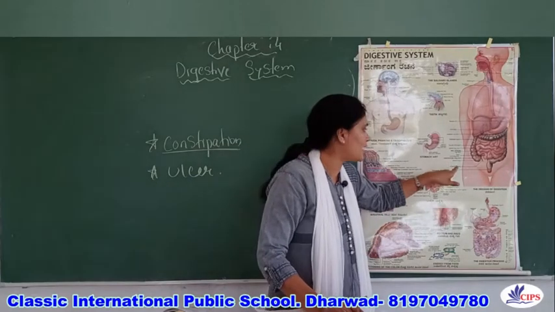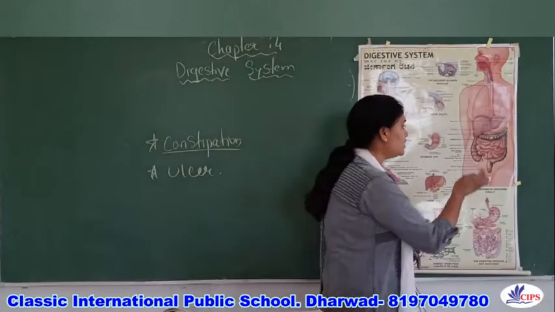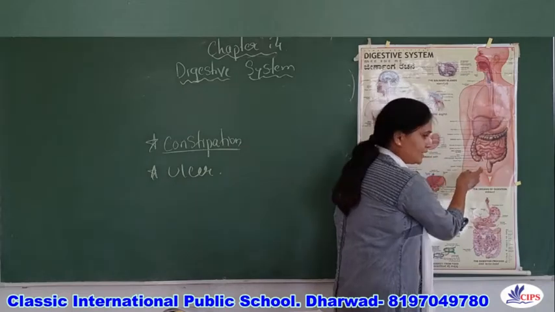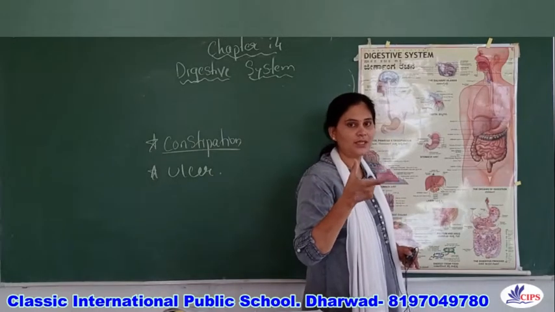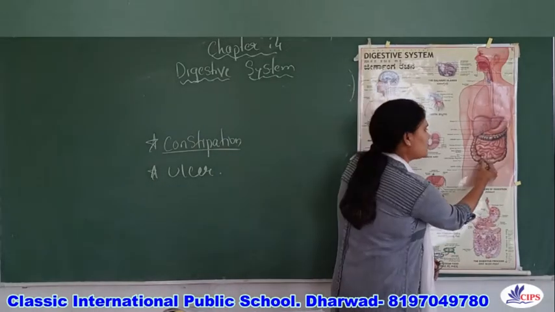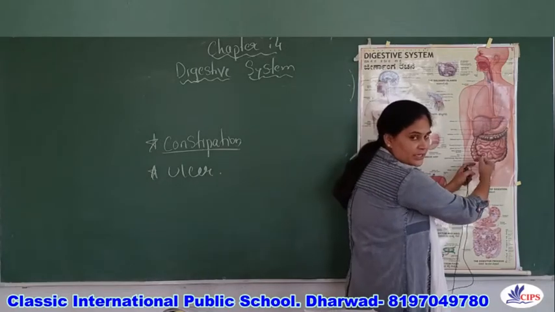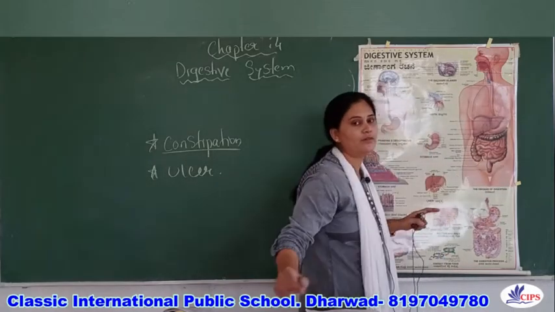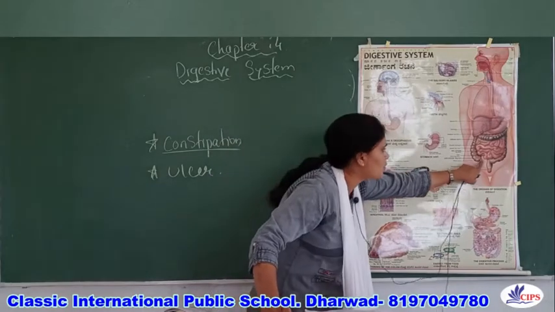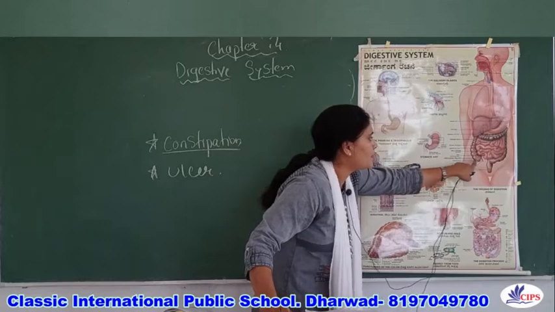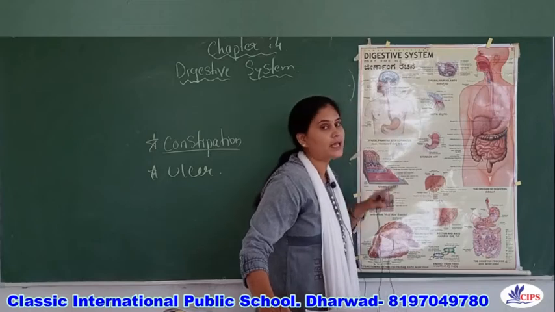So what is the reason for appendicitis? Generally, due to some reason, this appendix gets swollen. Swollen means it grows in size and becomes bigger. When it becomes bigger, it has to adjust the space, and due to that, a person has unbearable pain. So appendicitis is nothing but the swelling of this part present in the digestive system, the appendix.